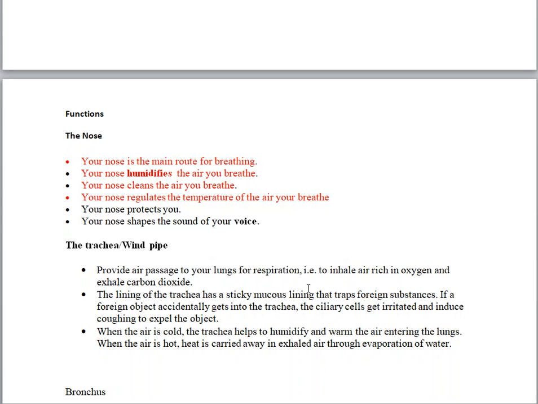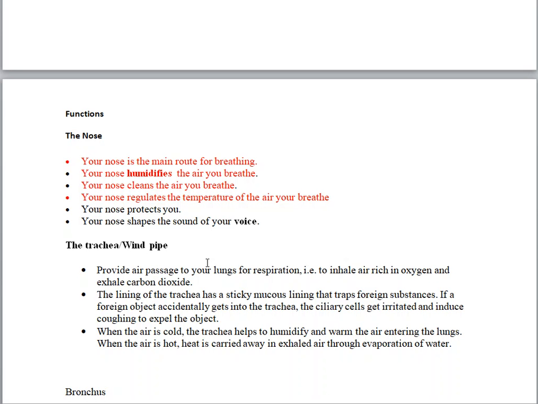We move to the trachea. The trachea, also known as windpipe, has also very important functions. The first one is that it is just a passage of air to the lungs.